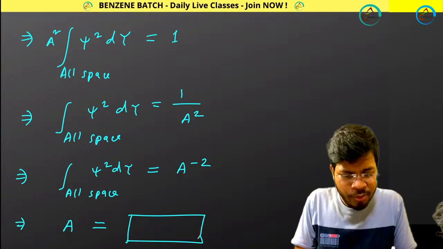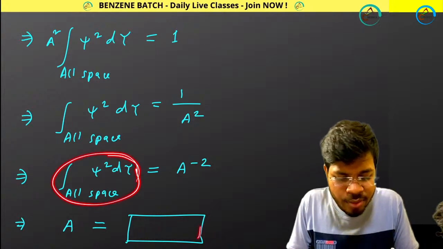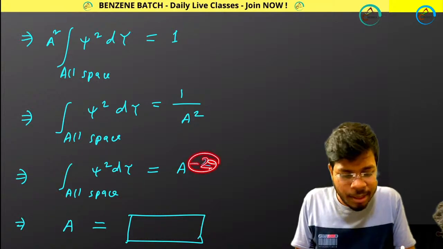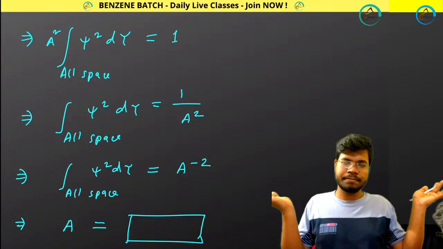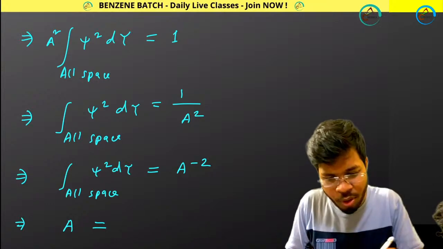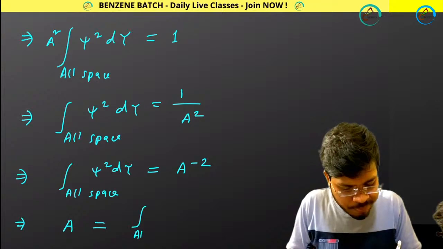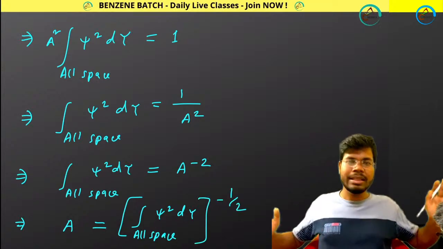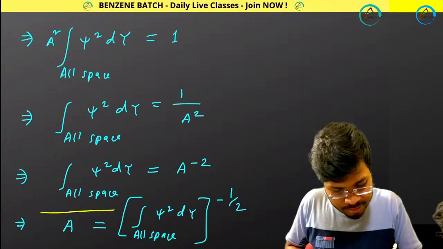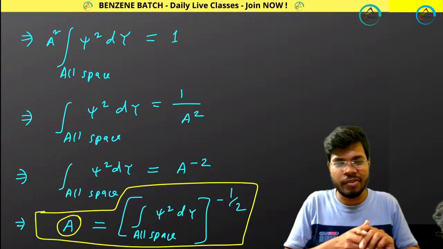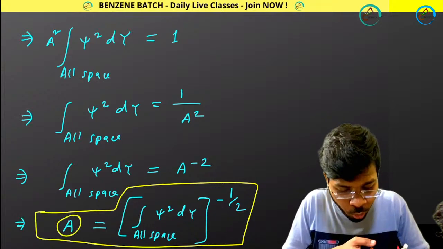So you can easily solve the integration, and once you solve it, it is a to the power minus 2. Send the minus 2 over there and you will get your answer simply. If I put the value, it will look like this: a equals integral over all space of psi square d tau, to the power minus 1 by 2. That's your a value. So in this way you can find the value of a. And do you know what this a actually is?